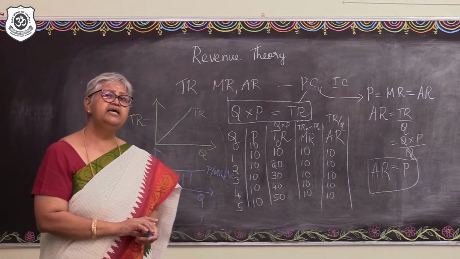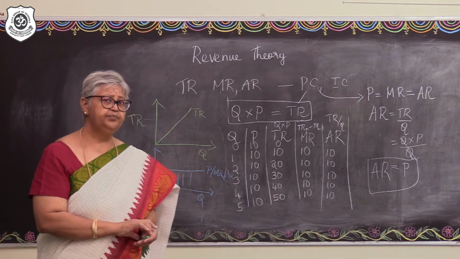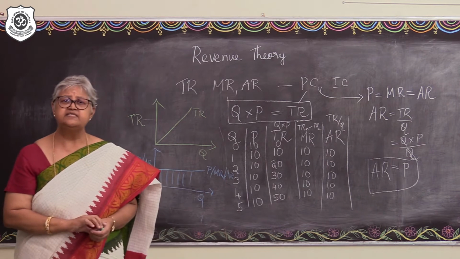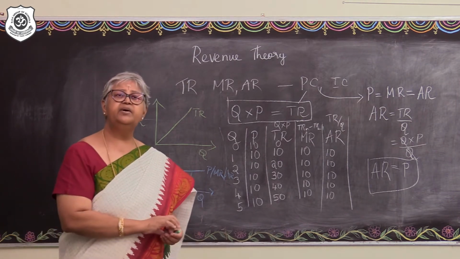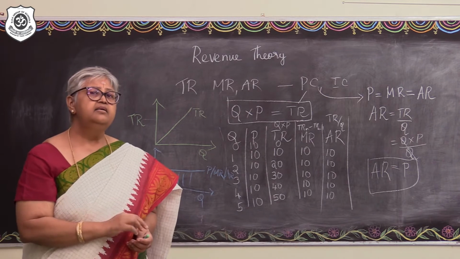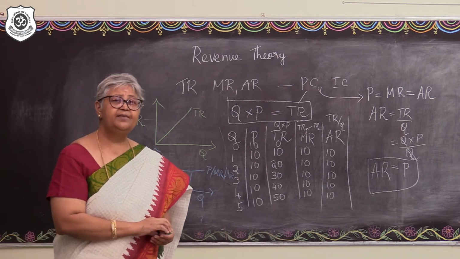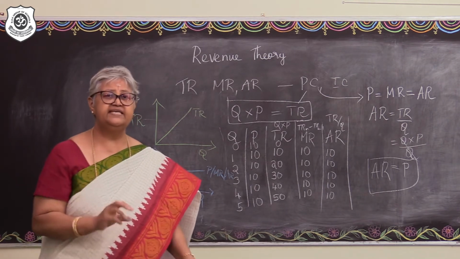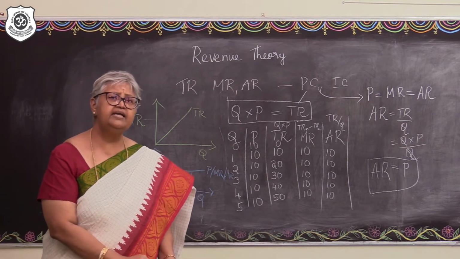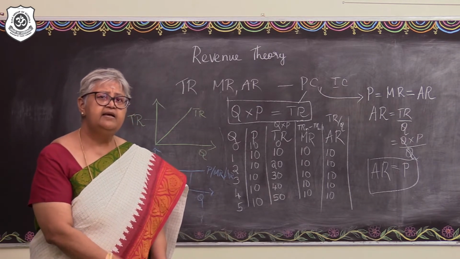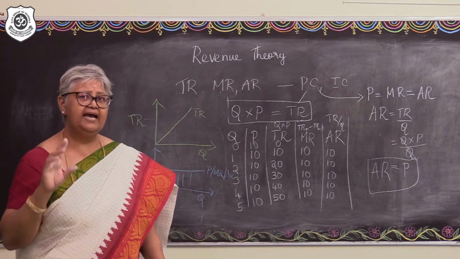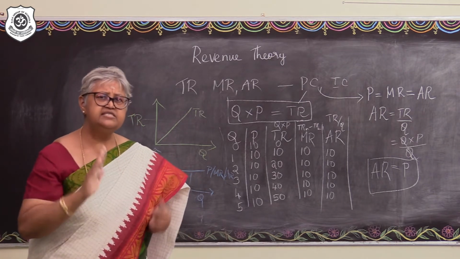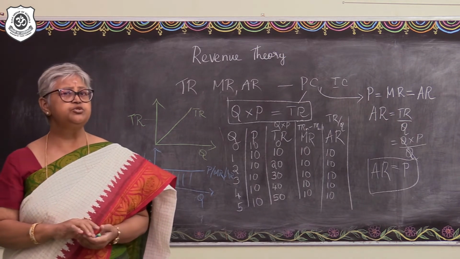In an imperfect market, what is the behavior? Now again, let me just tell you one thing about the price. Again, in detail about the imperfect market, you will learn a lot more in the upcoming chapters. But right now, let me give you an understanding just about the price. In an imperfect market, price changes, and it is only when the price falls that more can be sold.